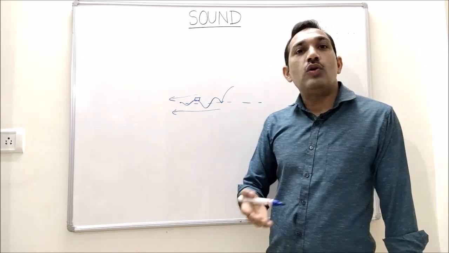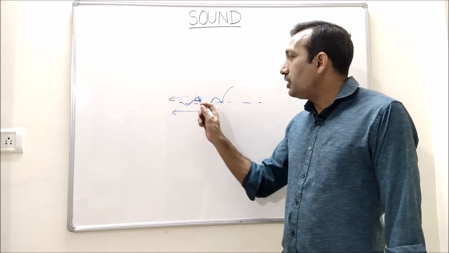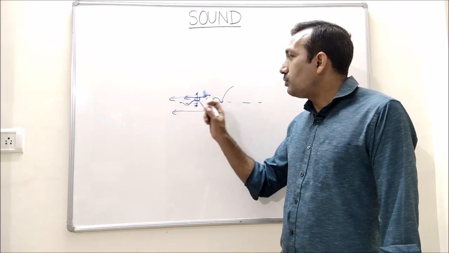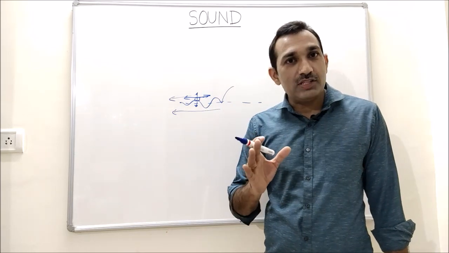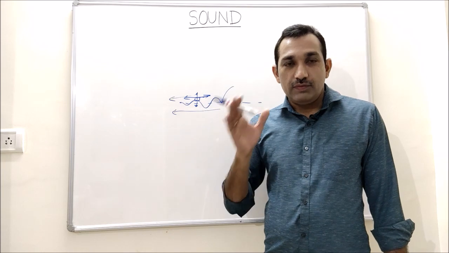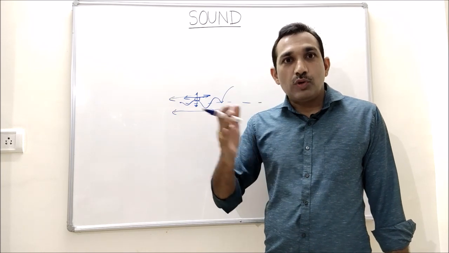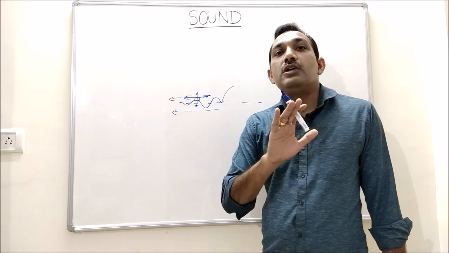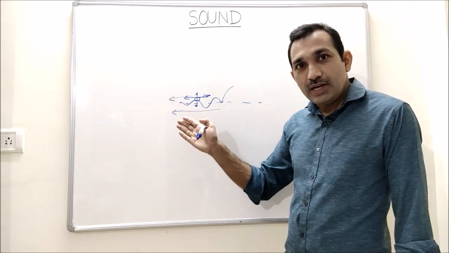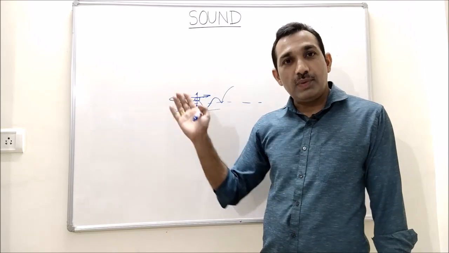This paper will not move from its position, it will go only up and down, but it will not move in this direction. That means medium is not moving. When wave propagates, medium doesn't move. Only disturbance happens in the medium and the energy moves from one place to another place.